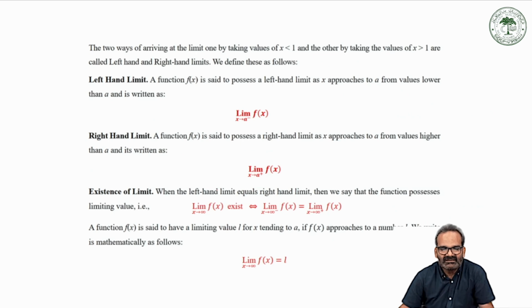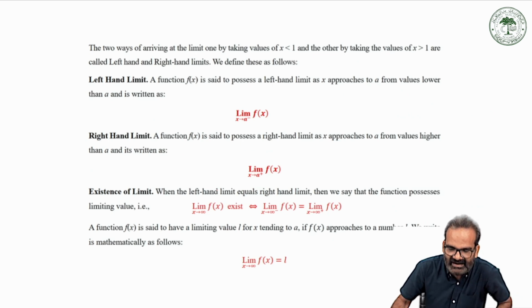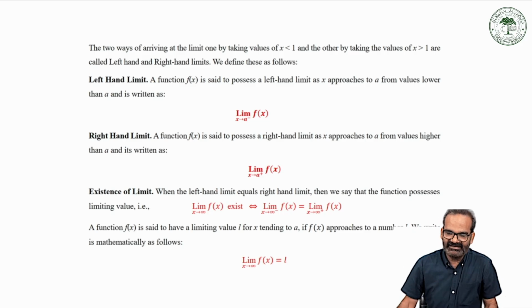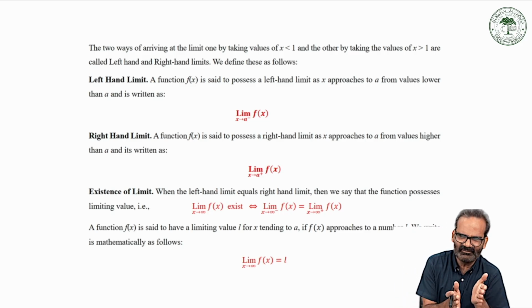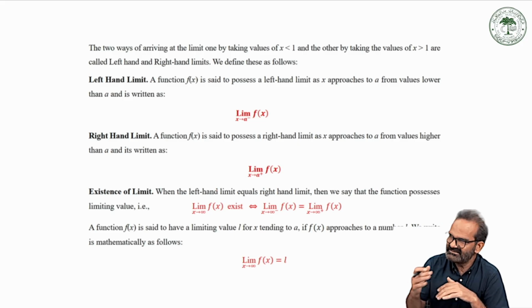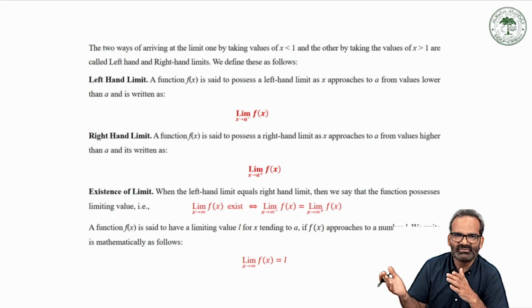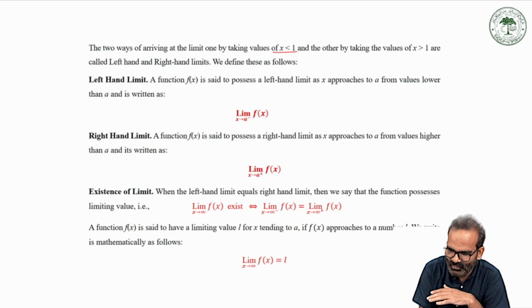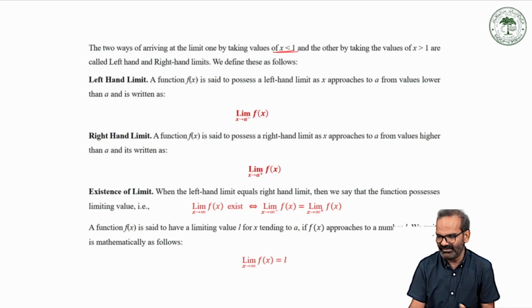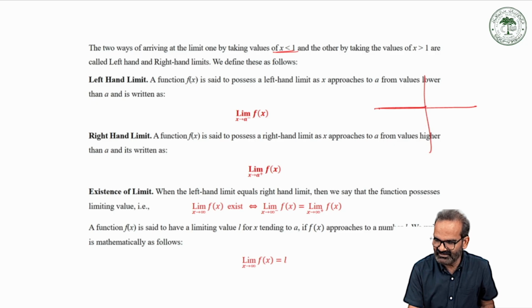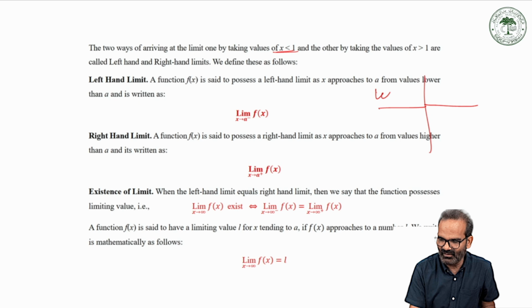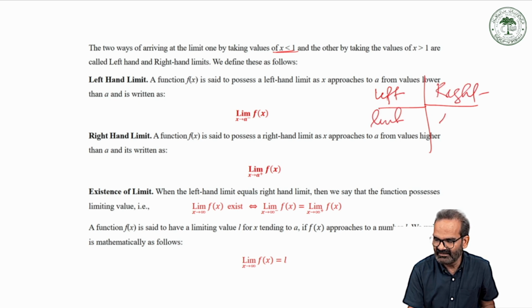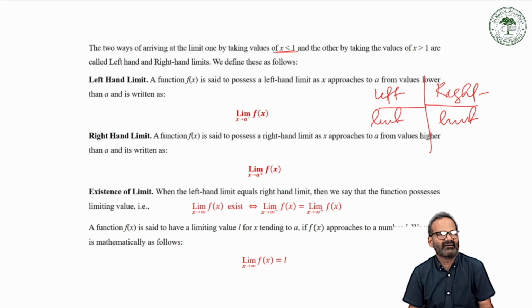What is next? Look here at the two ways of arriving at the limit. One is by taking values of x less than a number, 1 or 2 or 3. The other way is by taking values of x more than the number 1, 2 or 3. This way is known as the left hand limit. If we are moving from the left, we will call it a left limit. If we are moving from the right, this is called the right limit. Okay, left limit and right limit, what is it?